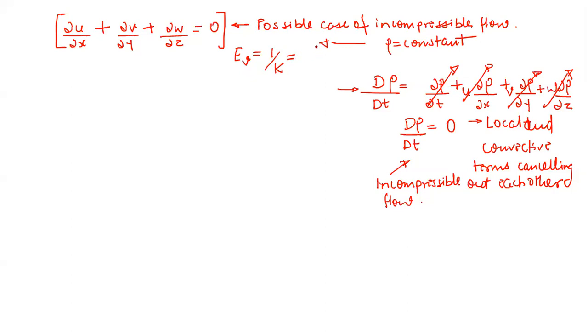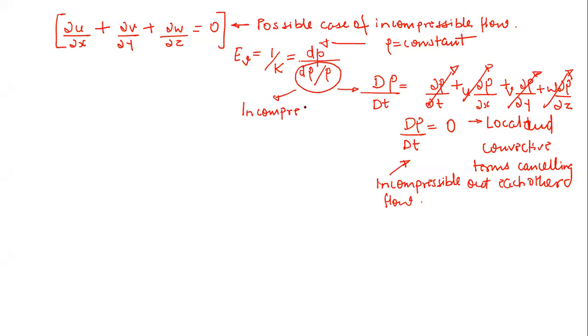This is equal to, just tell me, what was the relation? Minus delta P upon delta V by V. And in terms of density, it is d rho by rho. It can happen that we apply very high pressure, but still find this term is very negligible, then we can call this fluid an incompressible fluid.